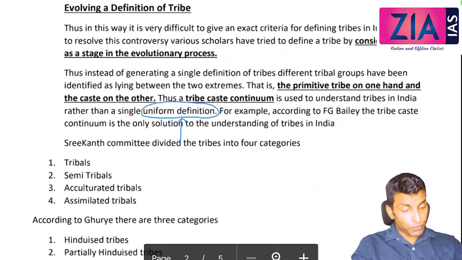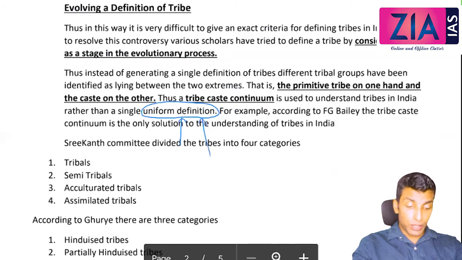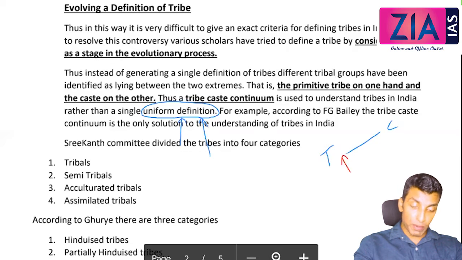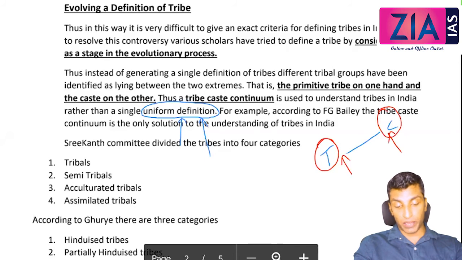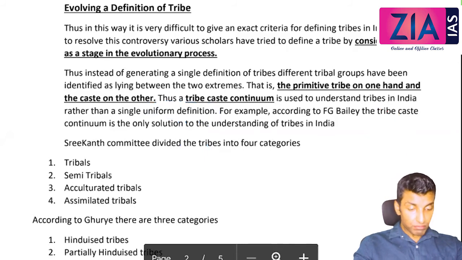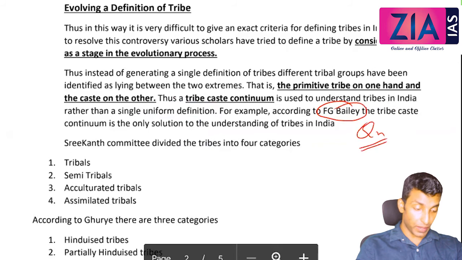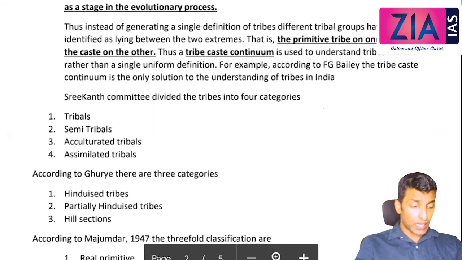So rather than going for a single uniform definition, try to understand tribe as an evolutionary process. What is that evolution? Tribe-caste continuum. So any tribe may fit in here, maybe close to primitive tribe, or maybe close to developed Hindu society, or maybe in between. Now, according to F.G. Bailey, the tribe-caste continuum is the only solution to the understanding of tribes in India. So this was actually the question which was asked, tribe-caste continuum. Now you will see some of the studies.